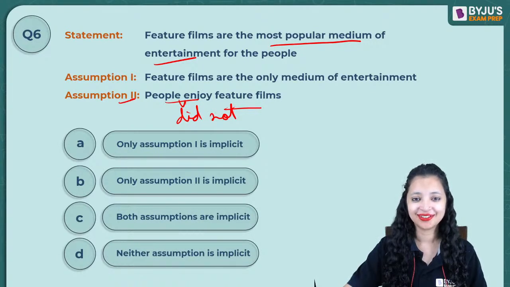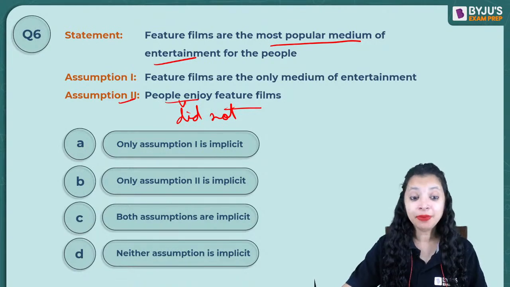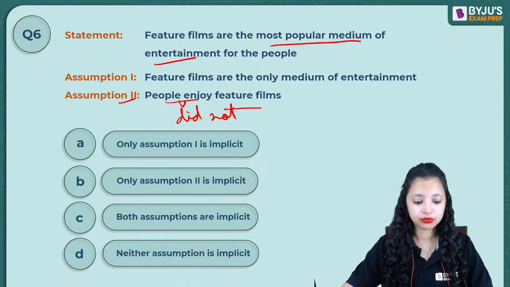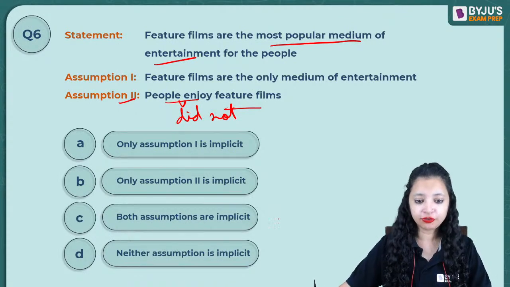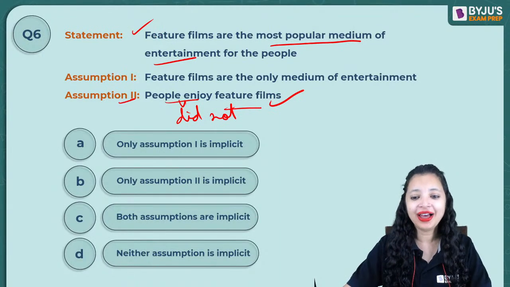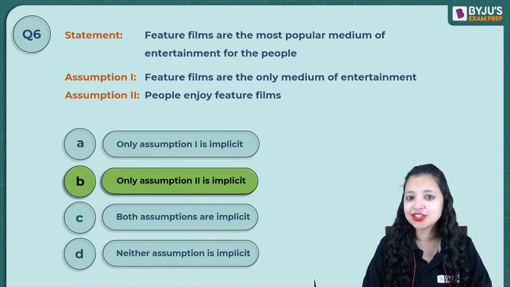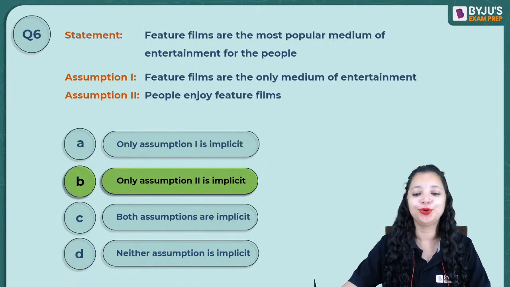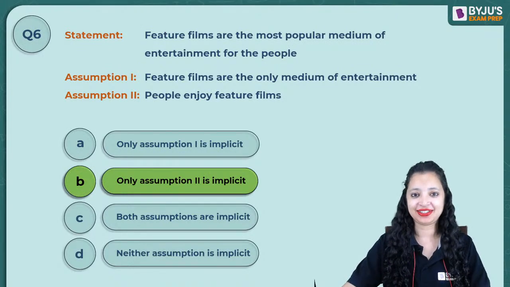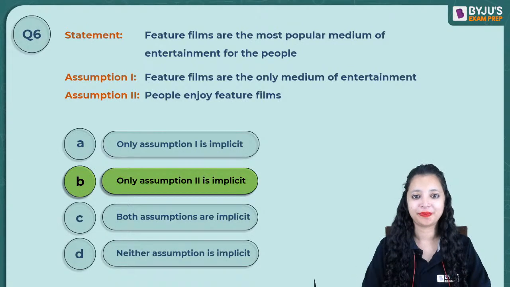No, it couldn't. That means the truthfulness of this is necessary for making this true as well. Exactly. Thus, our correct answer is only and only 2. Okay? Only and only 2.